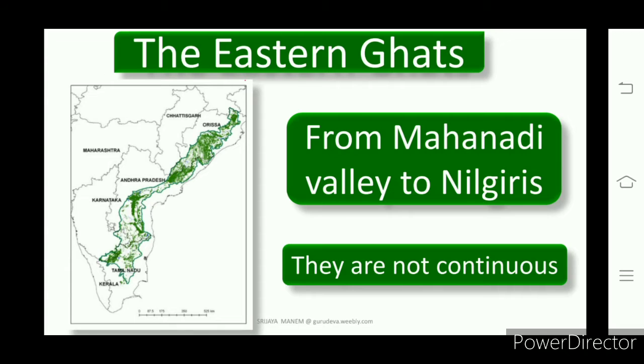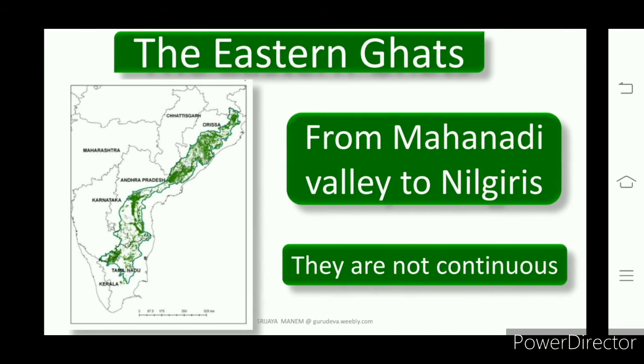Now coming to the Eastern Ghats. Eastern Ghats are situated to the east side. They start from Mahanadi.